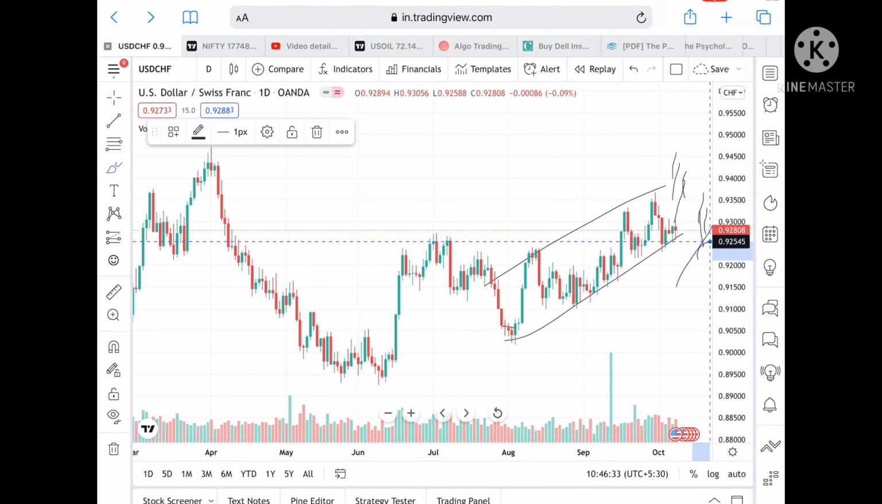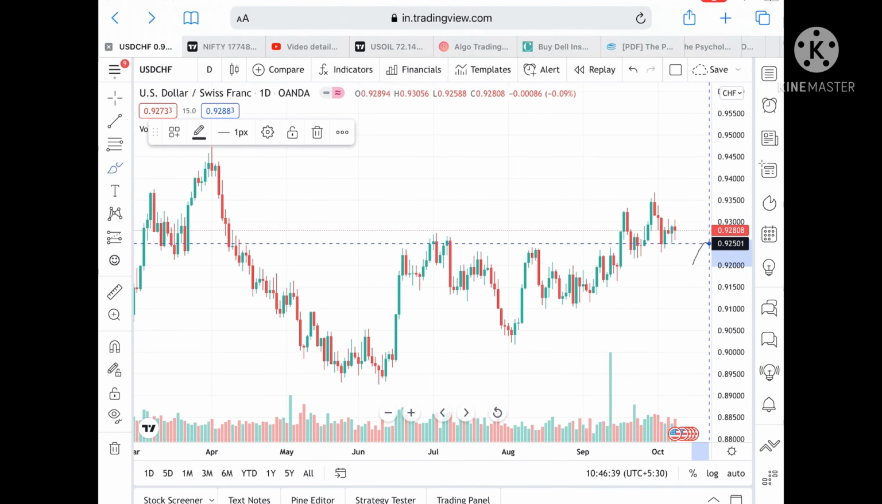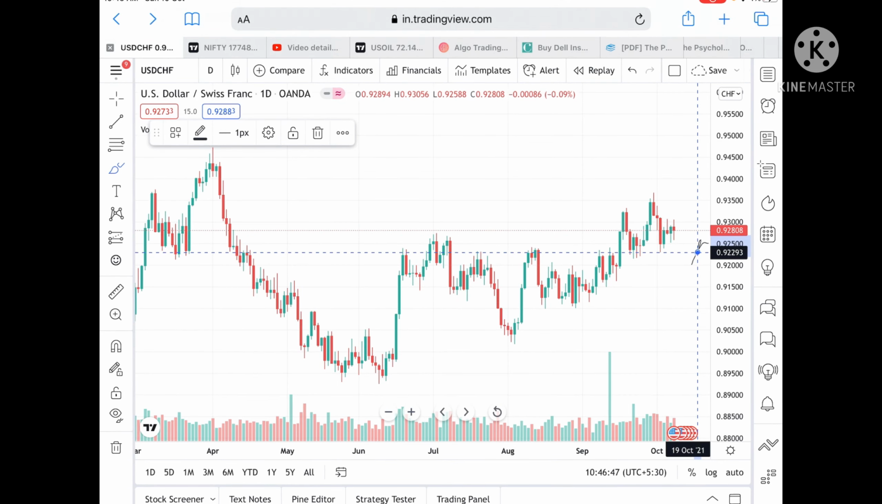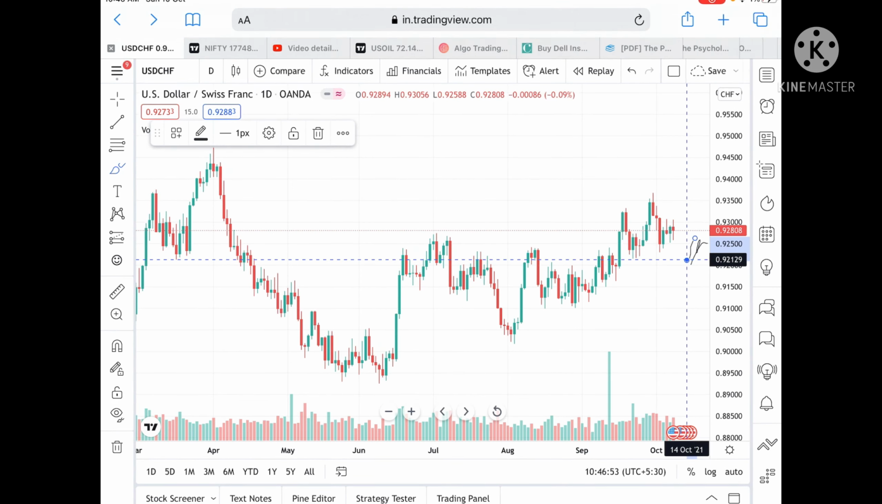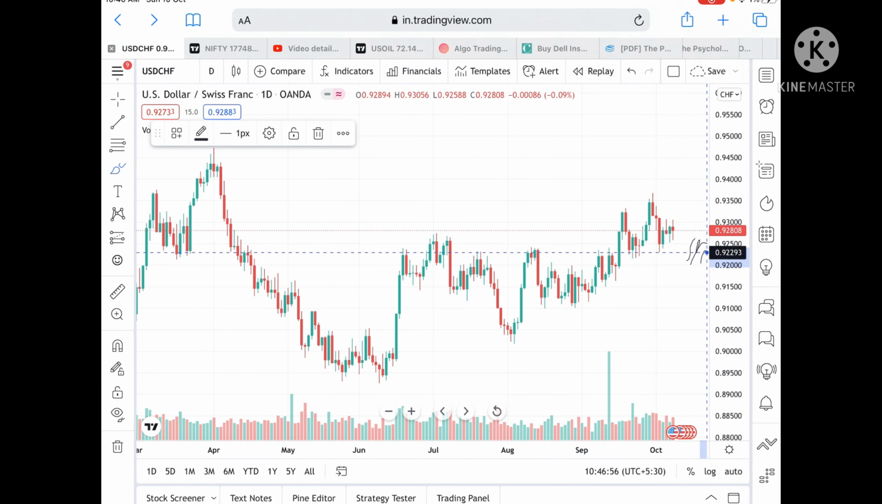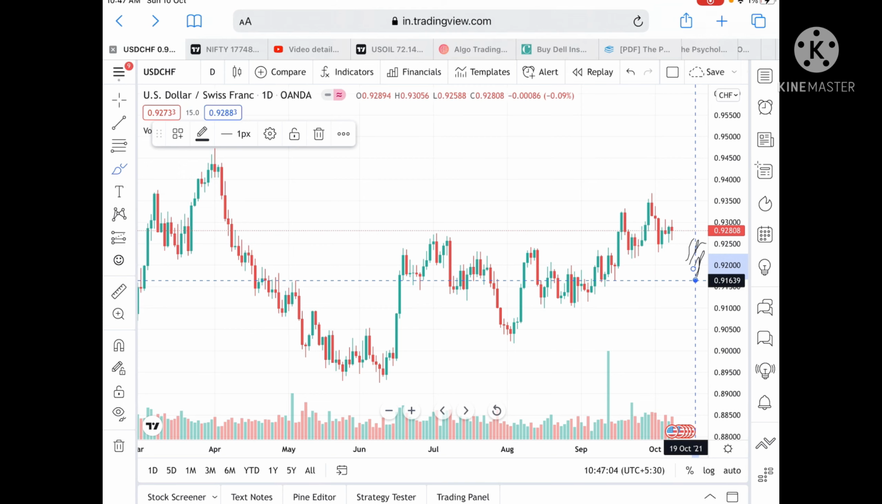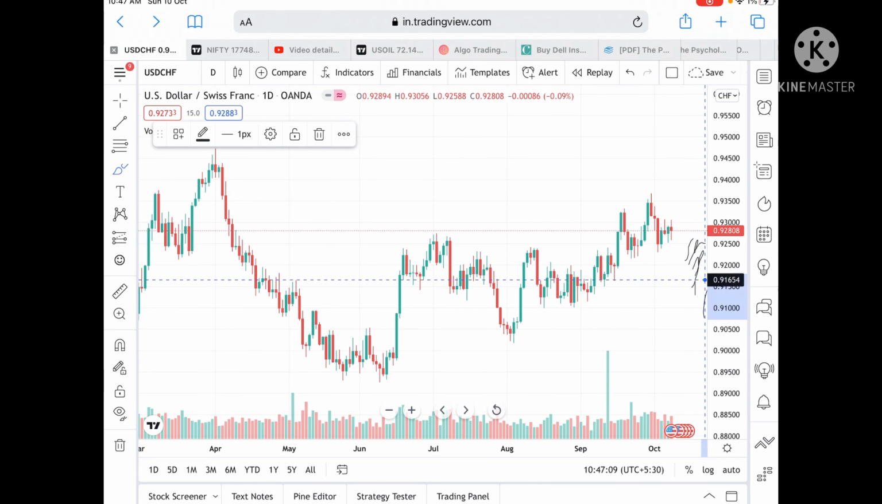Suppose if the price didn't sustain this level, then there is a probability, because the trend line is forming here, that it can go and touch a level of 0.92516, and from there we can see it can go and touch a level of 0.92299. And from there, suppose if the price didn't sustain this level, then we can see it can go further low to a level of 0.92129, and from there we can see it can go and touch a level of 0.91743, and suppose if the price didn't sustain that also, then we can see it can go and touch a level of 0.91639, and from there we can see it can go and touch a level of 0.91491, and it can go to a level of 0.91312.